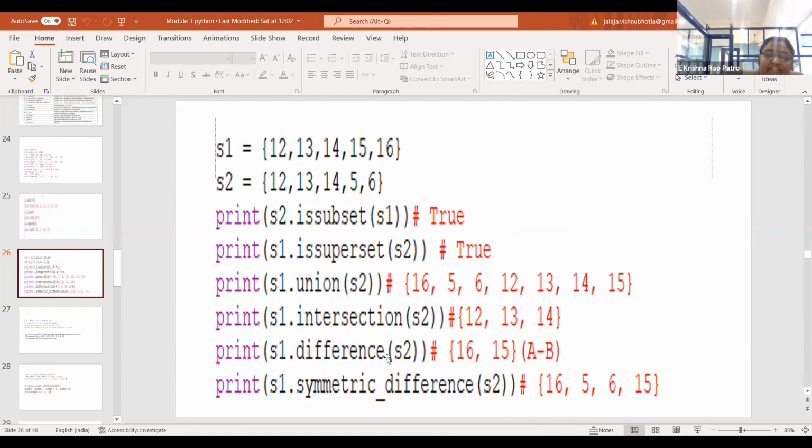So that is the difference between the difference method and the symmetric difference method. In the difference method, please observe, it is A minus B, so only the unique elements of A are displayed. Whereas in the case of symmetric difference, the unique elements of both sets S1 and S2 are displayed here. Am I clear? Or do you want me to repeat?